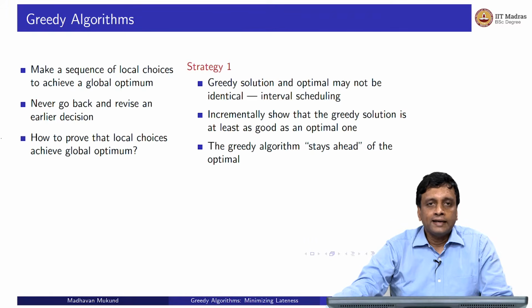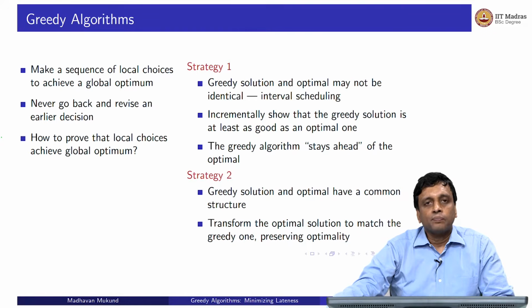So since we can't directly argue that the optimum solution is equal to the solution of the greedy algorithm, we had an incremental approach by which we said, okay, if we order the jobs in the sequence in which they appear in the schedule, then we can show step by step that at step k, the greedy algorithm always stays ahead in time. So it is always doing better than any optimum solution that you could give. Right? So this was one strategy that we used to show that a greedy algorithm performs optimally.